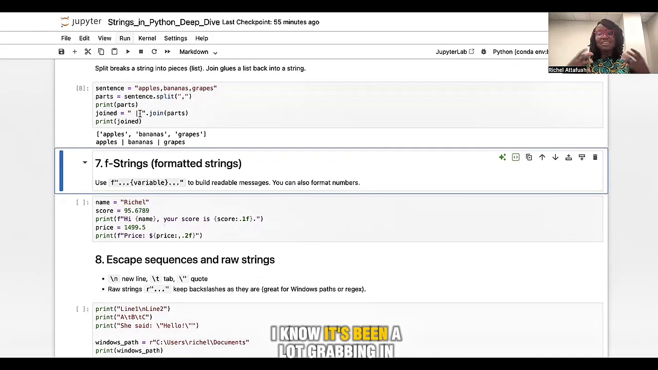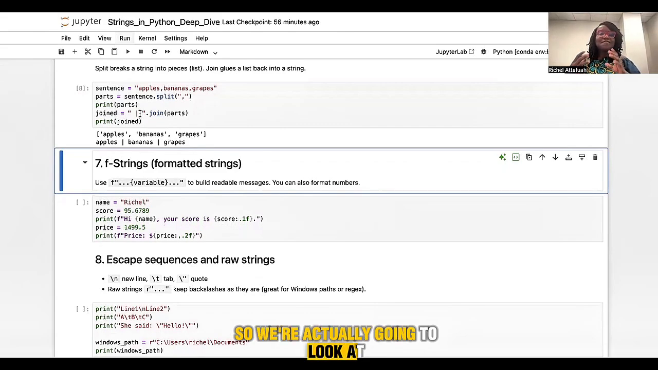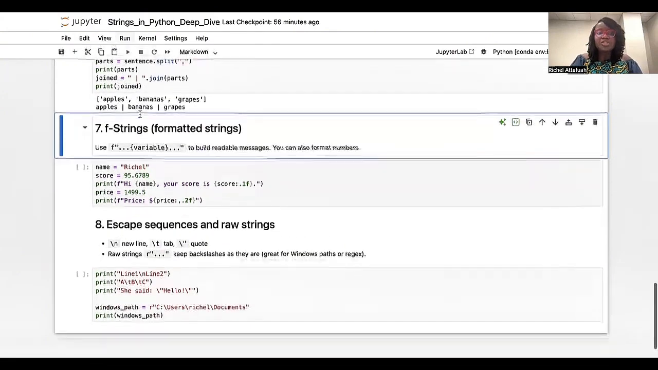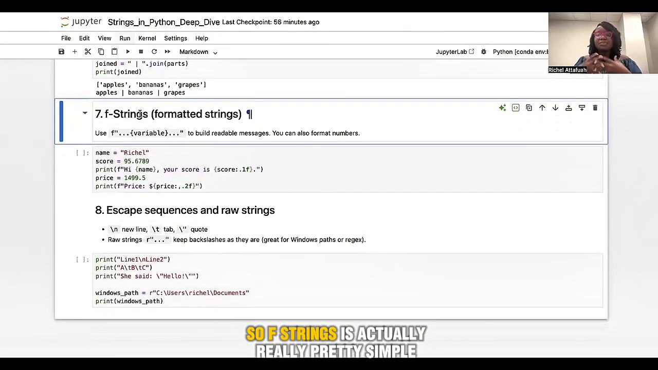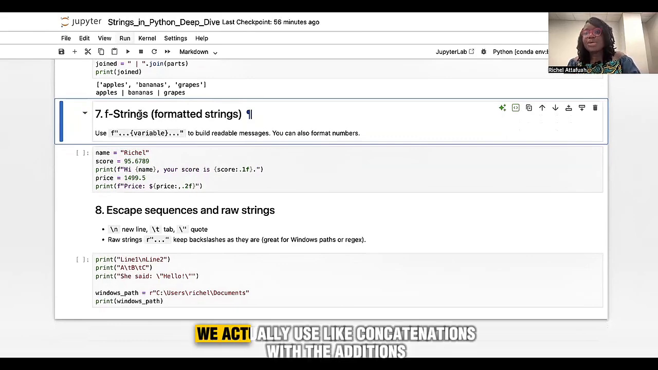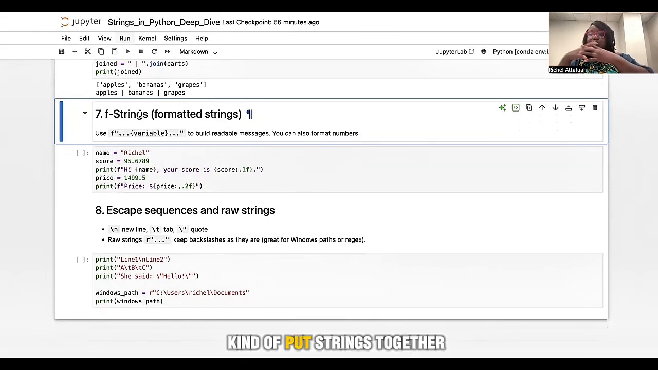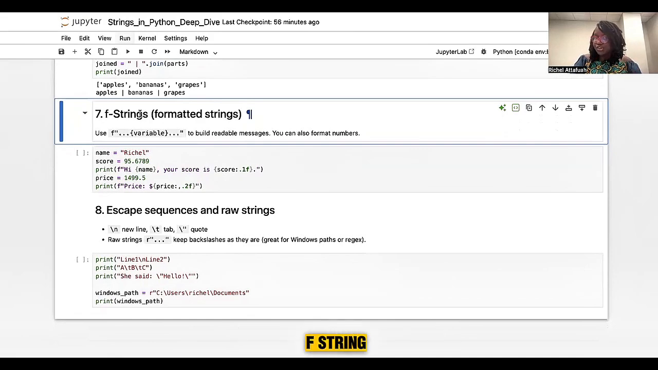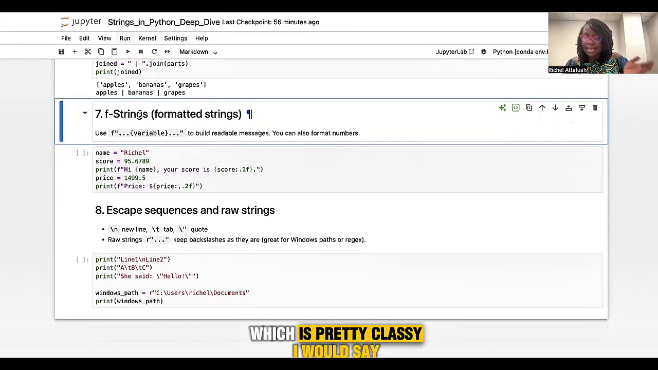I know it's been a lot, a lot to take in, but we can do this, guys. So we're actually going to look at formatted strings, that is F strings. F strings is actually really pretty simple. We saw in earlier videos that we used concatenation with additions to put strings together. Instead of doing that, you can use the F string, which is pretty classy, I would say.